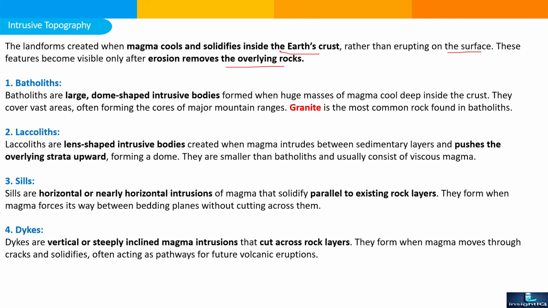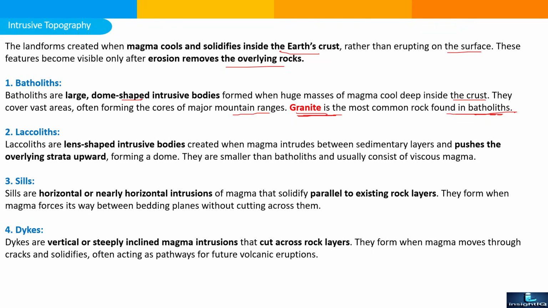Batholiths are large dome-shaped intrusive bodies formed when huge masses of magma cool deep inside the earth crust. They cover vast areas, often forming the core of the major mountain ranges. Granite is the most common rock found in the batholith.